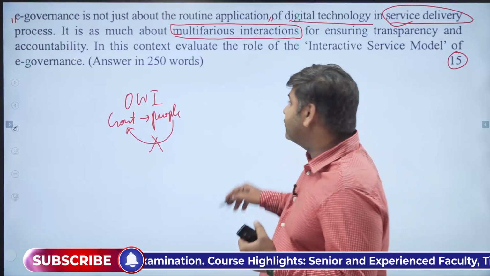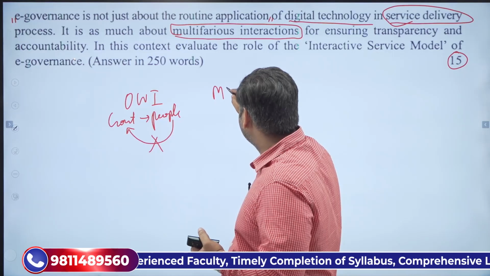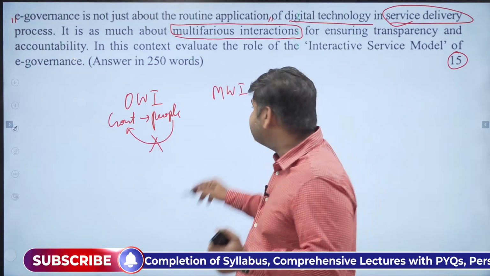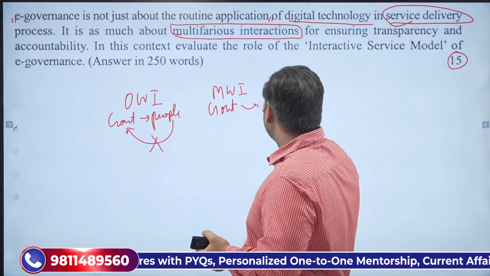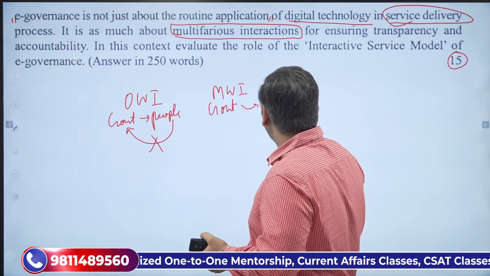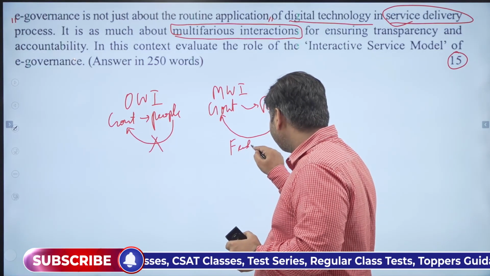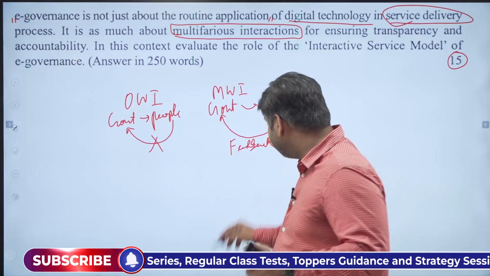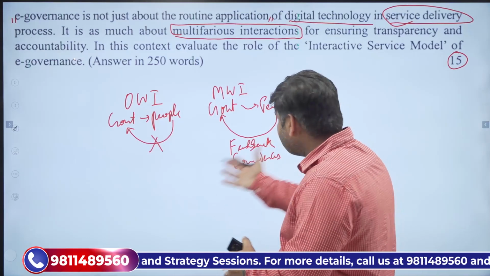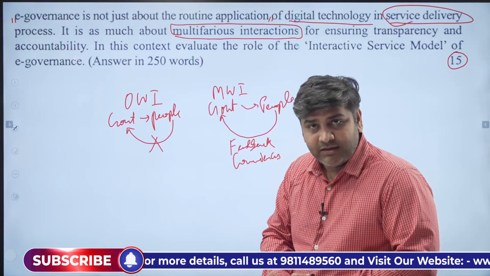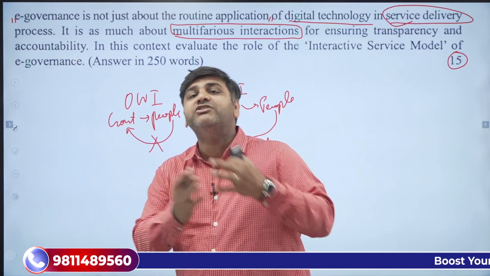But when it comes to multifarious interaction, it is multiple-way interaction. It simply means that if government provides some kind of information or services to the people, then the people can also report to the government anything: the feedback, grievances, whatever they feel about a particular service or information, the standards of that information, what changes the government needs to make.